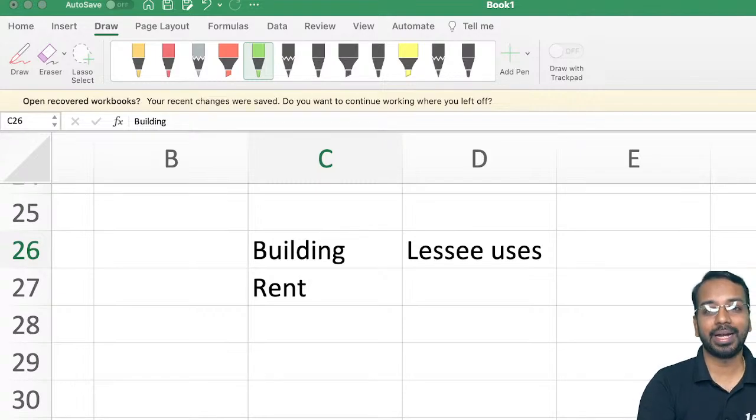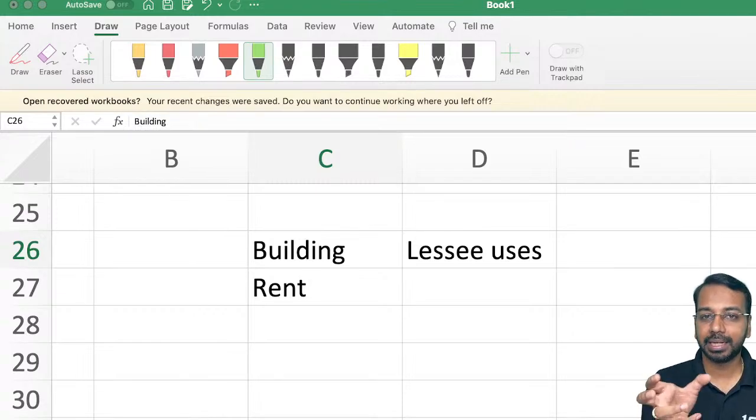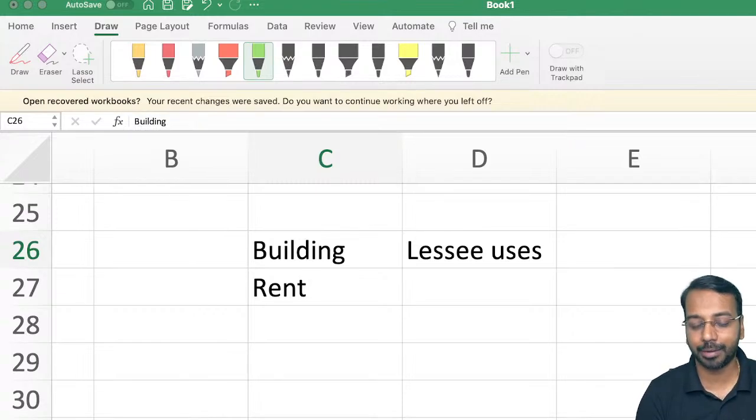So even by subletting, by using that building, I am getting the benefit, and hence there is a lease. So there could be subleasing, sometimes byproducts, sometimes the asset's primary output, most of the time goods and services. All of these are economic benefits, and those economic benefits should be enjoyed by the lessee.